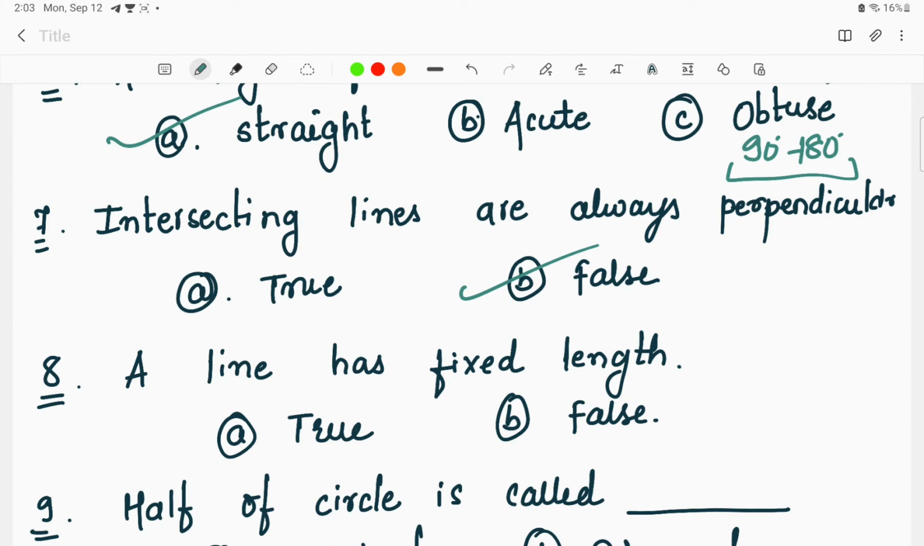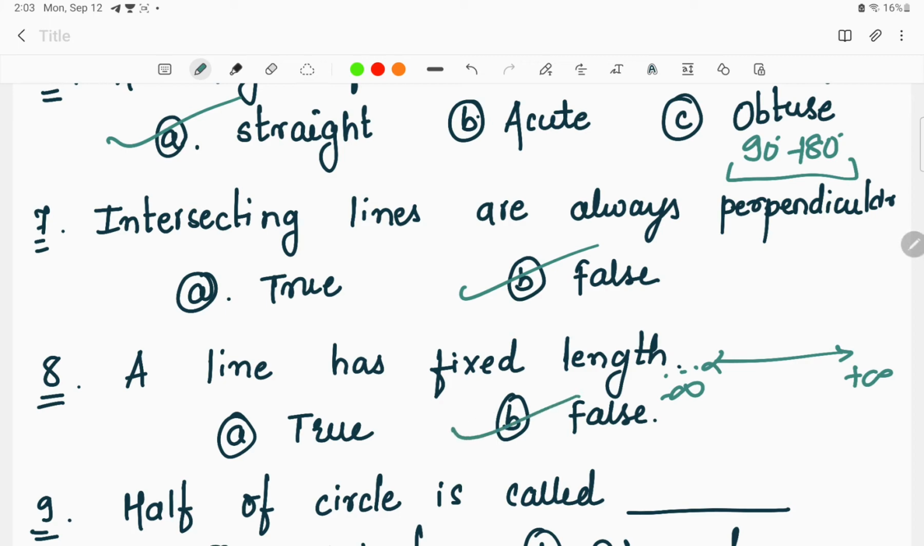So moving on to the next question. What is the question? A line has fixed length. As I told you, a line is something which we can extend from minus infinity to plus infinity. So basically the line does not have a fixed length. So the answer to this question is false.